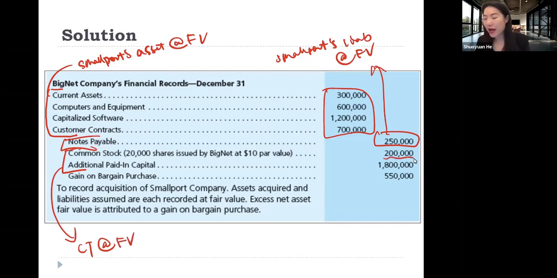So specifically, we have no cash transfer this time. So we only credit common stock and additional paid-in capital. And now this journal entry is not going to balance. The imbalance will be at the credit side because now BigNet is paying less than the fair value of small part's net assets. And the difference, which is 550,000, will be at the credit side, and it is called gain on bargain purchase. So this is the journal entry for the third situation.